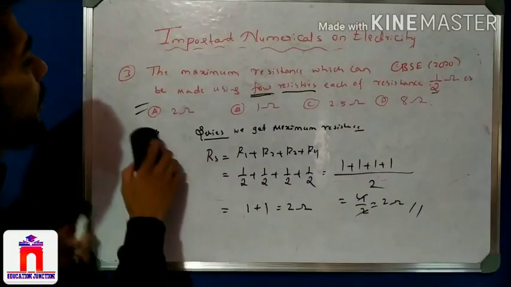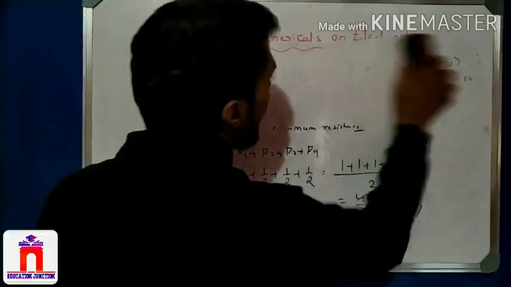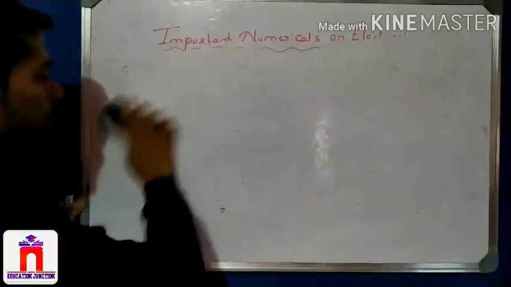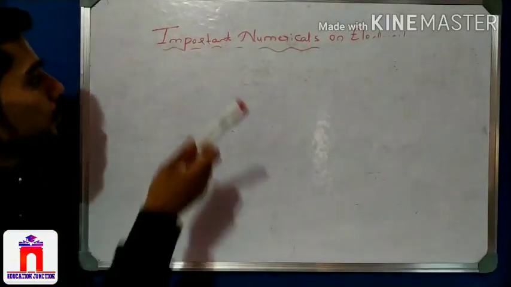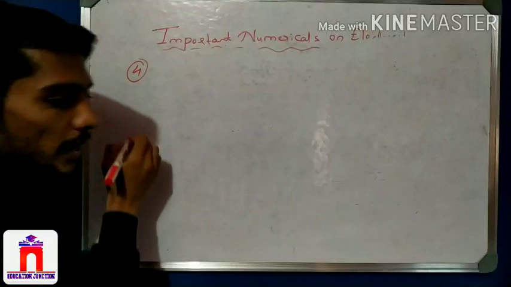Come to question number 4. I take the red marker. Question number 4.